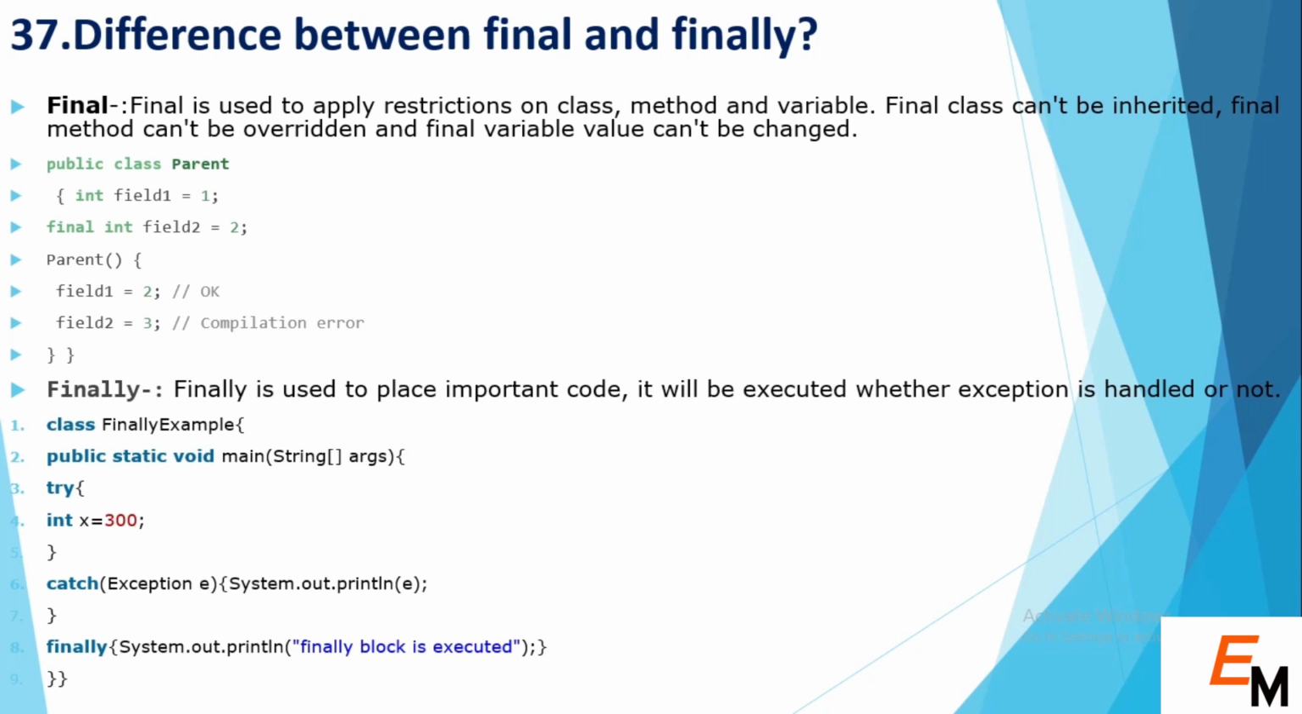As you can see in the example, we have a variable called field1, which is a normal integer variable, and the second variable, field2, is a final variable. Then we try to change the value of the final variable field2 in the parent function, and it gives a compilation error. Finally is used to place important code; it will execute whether the exception is handled or not. As you can see in the example, the finally block will be executed whether the try condition is true or false. It will always be executed once.